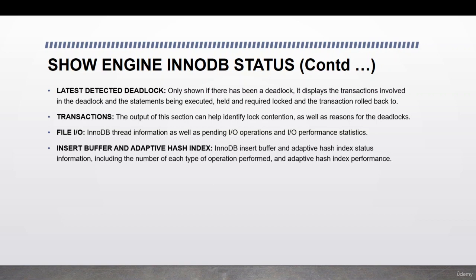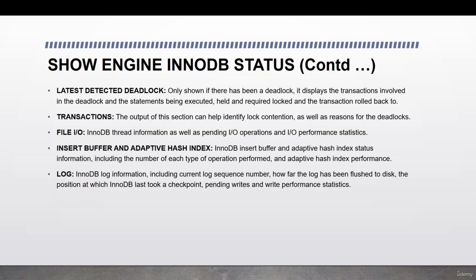And then we have insert buffer and adaptive hash index. InnoDB insert buffer and adaptive hash index status information, including the number of each type of operation performed and adaptive hash index performance. This is information about the index hashing and insert buffer that is shown in engine InnoDB status.